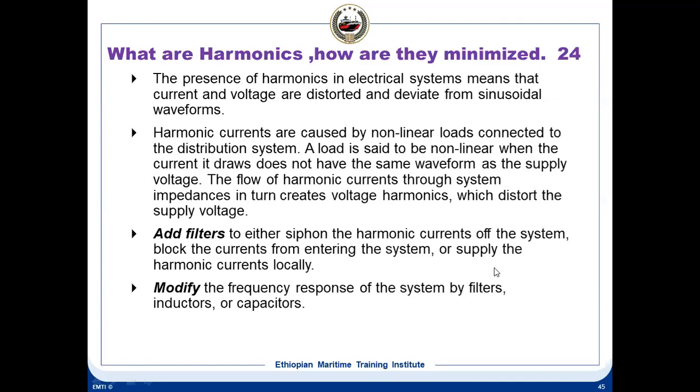A UPS is a non-linear load. VFDs are non-linear loads. Some more examples are photocopying machines. They are non-linear loads because the current they draw may not be a proper sine wave. This will affect the whole system. That is why in some places where we have more non-linear loads, it can affect your main systems also and create disturbances. Harmonics means your AC voltage and current are not in a proper sine wave. It will deviate from the sinusoidal form, it will be like a zigzag. That is called harmonics.